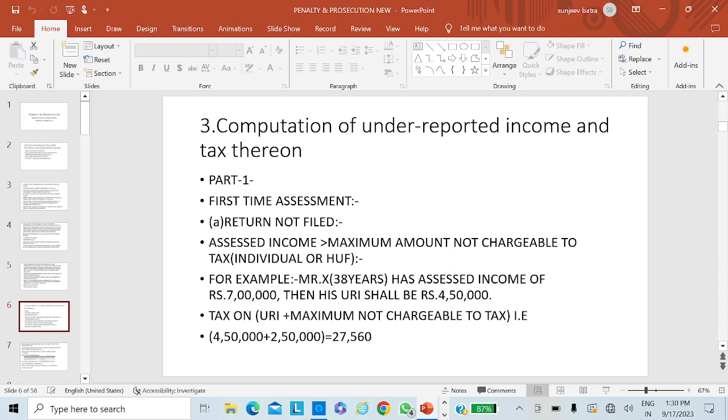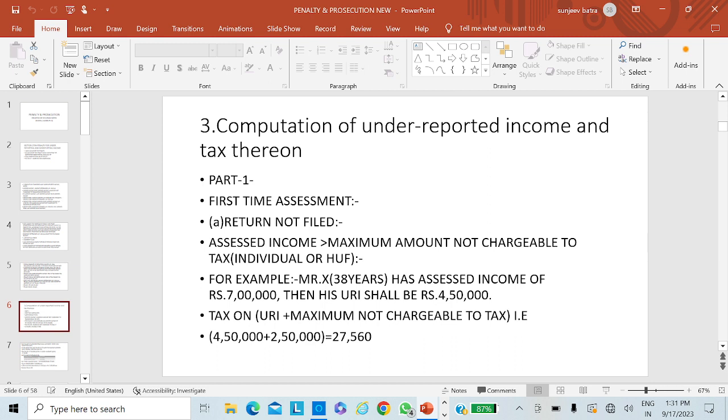If the return of income has been furnished, the difference between the assessed income and the income determined under section 143(1)(a) shall be the under-reporting of income. It is most important, I am reiterating, to know what under-reporting of income is.